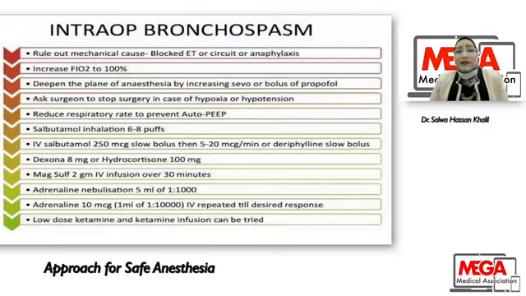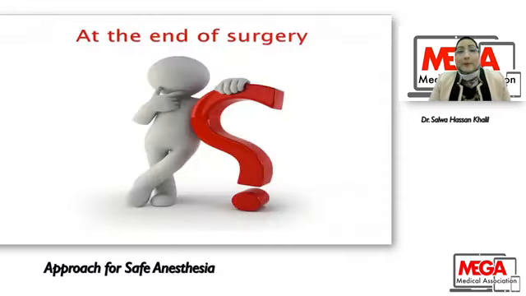If bronchospasm occurs intraoperative, rule out mechanical causes first, such as a blocked endotracheal tube, circuit, anaphylaxis. Increase FiO2 to 100%, deep plane of anesthesia. Ask the surgeon to stop surgery if there is hypoxia or hypotension. Reduce the respiratory rate. If there is auto-PEEP, you can use inhaled salbutamol into the circuit, 6 to 8 puffs. You can use intravenous salbutamol or aminophylline, magnesium sulfate, adrenaline nebulizer to treat the bronchospasm.